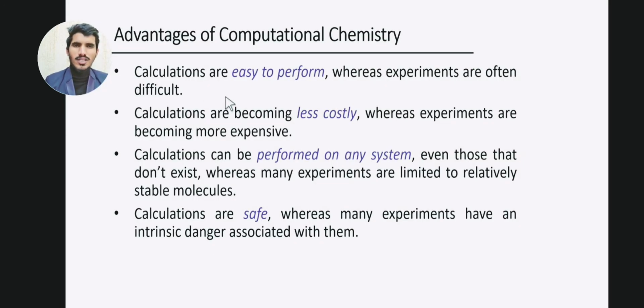The next thing we have here are the advantages of computational chemistry. The calculations are easy to perform, and calculations are becoming less costly. The next advantage is that calculations can be performed on any system. On any system means that the calculations can be performed on a system that doesn't exist in reality. So using computational chemistry, we can perform calculations on a system that does not exist experimentally.